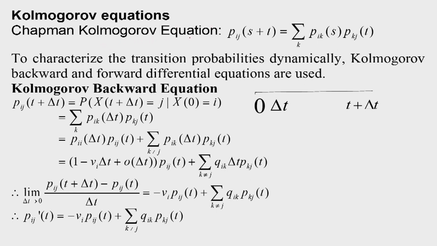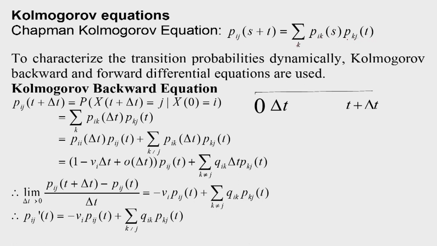Kolmogorov equations for a CTMC. We know the Chapman-Kolmogorov equation, that is pij(s plus t) we can write as summation over k of pik(s) into pkj(t).